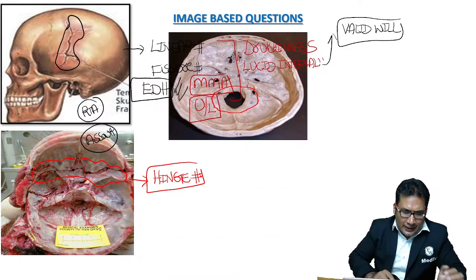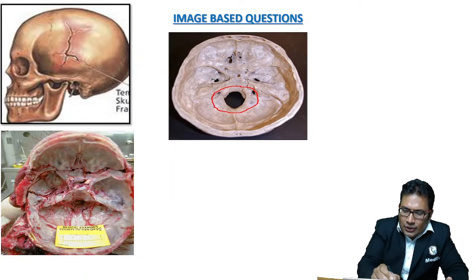Next, look at this fracture. Fracture around the foramen magnum. So this is known as ring fracture.